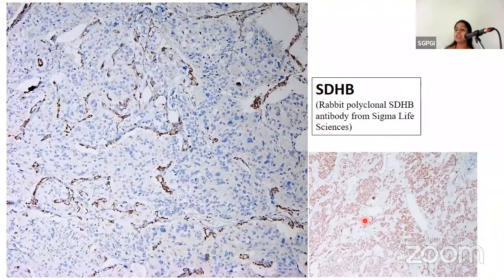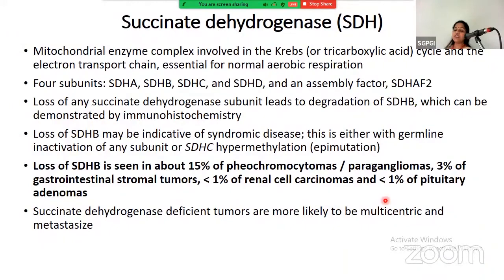So we can see in this microscopic picture the internal control, that is the endothelial cells, is beautifully positive for SDHB, that is, they retain the SDHB, but the neoplastic cells have lost the SDHB staining. In the lower portion, we have presented the other case, that is SDHB retained. Loss of SDHB is seen in about 15% of pheochromocytomas and paragangliomas, 3% of GIST, less than 1% of renal cell carcinoma, and less than 1% of pituitary adenomas.